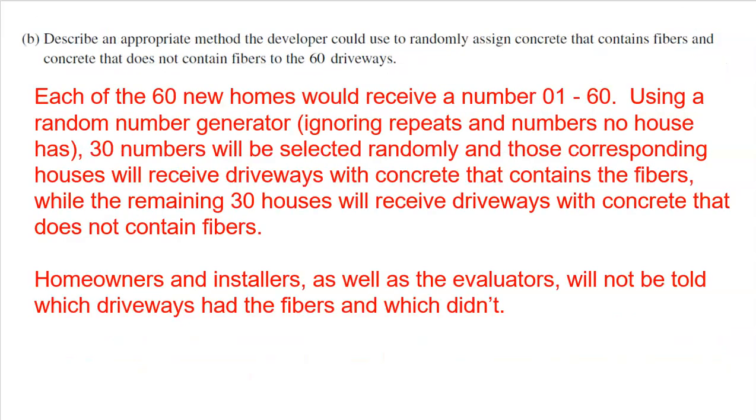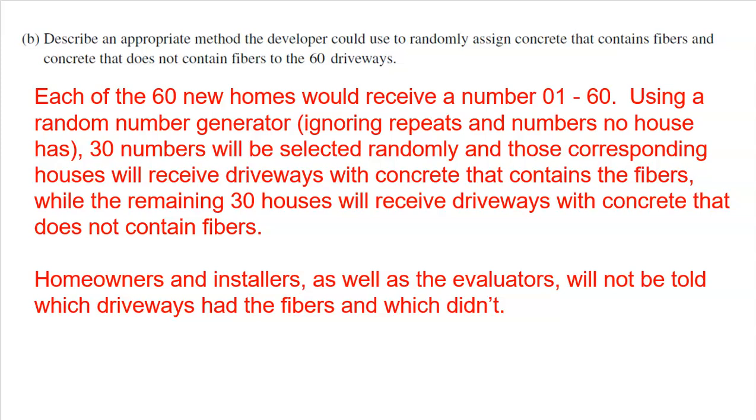Part B says, describe an appropriate method the developer could use to randomly assign concrete that contains fibers and concrete that does not contain fibers to the 60 driveways. Keep this simple. Each of the 60 new homes would receive a number 01 through 60, using a random number generator or a random number table if you want. Ignore repeats, ignore numbers no house has. The 30 numbers will be selected randomly, and those corresponding houses will receive driveways with concrete that contains the fibers, while the remaining 30 homes will receive driveways with concrete that does not contain fibers.